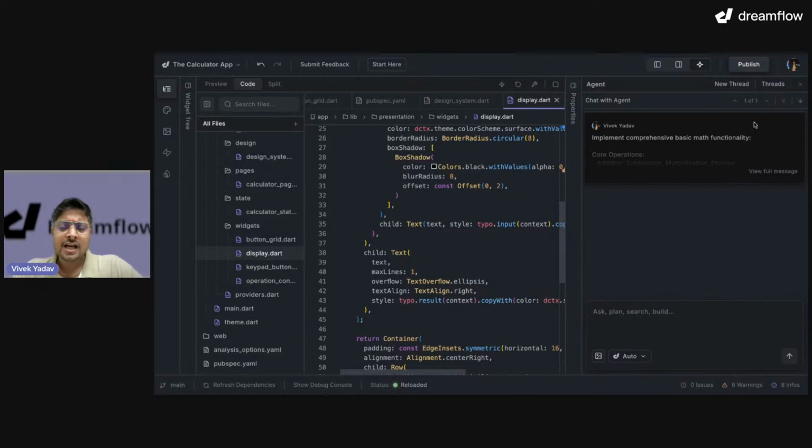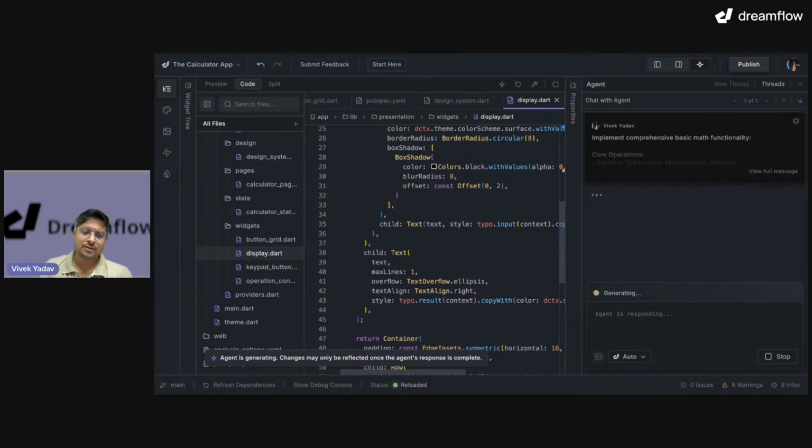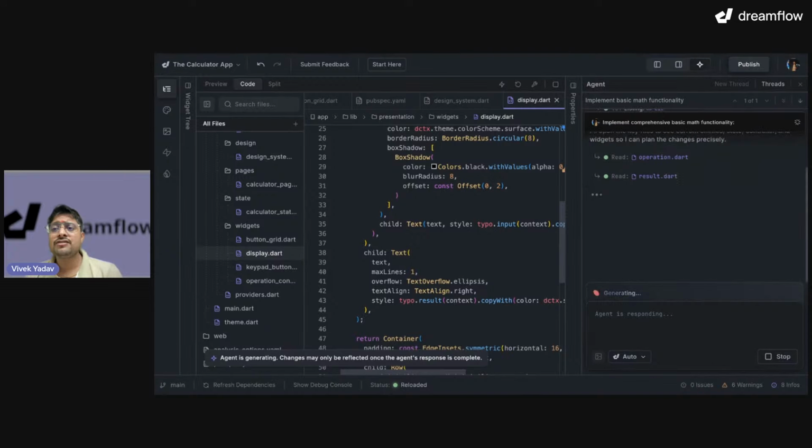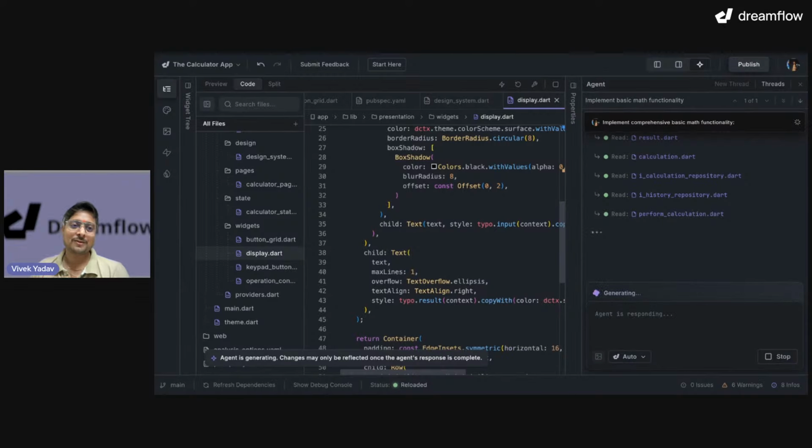Okay. Why do I create new threads? You should have this question. Why am I creating a new thread? Why can't I use the same thread for everything? So the answer is I can use the same thread for everything and it is not harming me, right? But if I use the same thread for everything and I want to go back and see what I had done previously, it would be very hard for me.